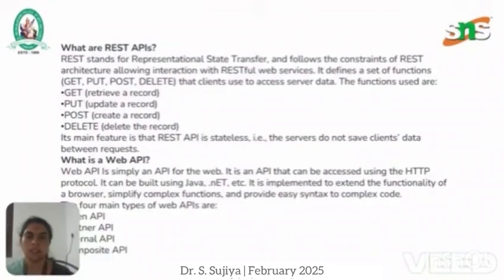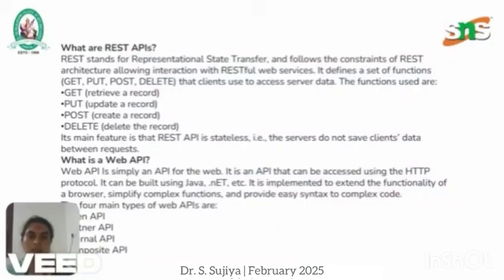What is a REST API? REST stands for Representational State Transfer, which follows the constraints of REST architecture, allowing interactions with RESTful web services. It is defined by a set of functions called GET, PUT, POST, and DELETE that clients use to access server data, and the functions are used for retrieving a record, updating a record, creating a record, and deleting a record.